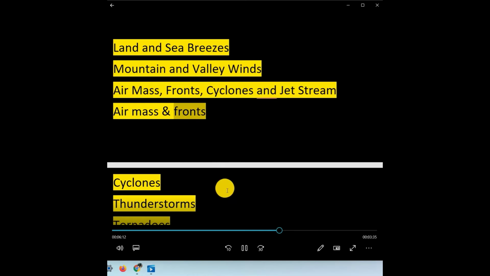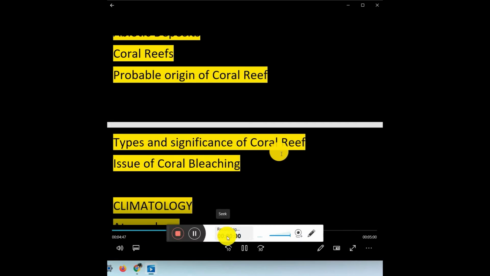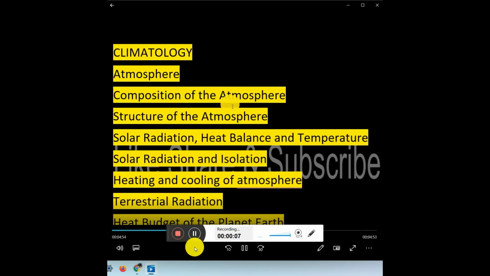and mass fronts. Next subtopic is coral reefs, issues of coral reefs, coral bleaching. These are very, very important topics that you have to prepare.